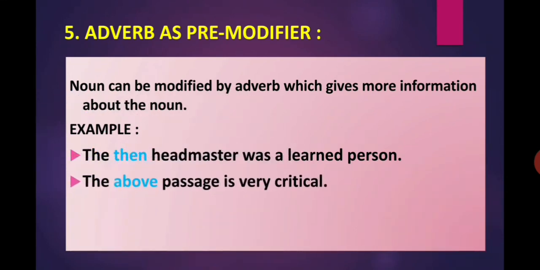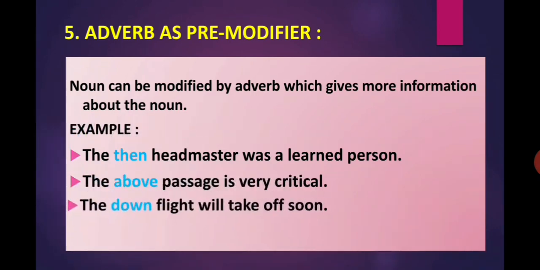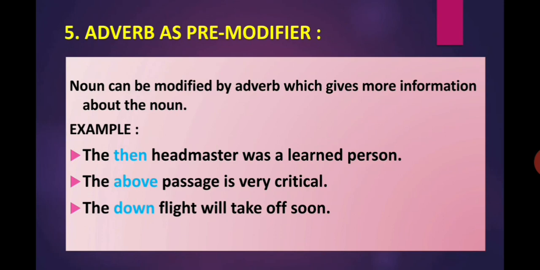The above passage is very critical. In this sentence, above is an adverb and it comes before the noun passage and giving more information about the noun. The down flight will take off soon. Here in this sentence, down is an adverb and it comes before the noun flight and giving more information about it. Hence, the word down is a pre-modifier. So, it is clear to us that adverb also acts as pre-modifier.